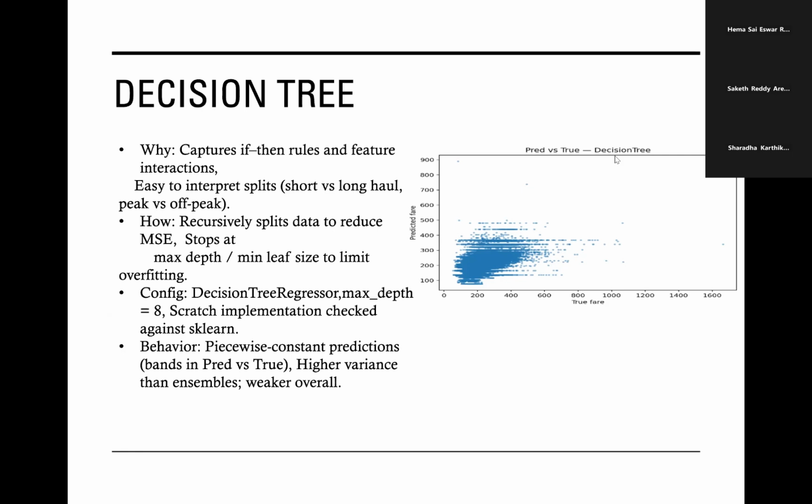This helps avoid extreme overfitting, but the model still produces piecewise constant predictions, which show up as visible bands in the predicted versus true plot. The tree does learn useful regimes like short haul versus long haul, but as a single tree, it has higher variance than ensembles. So overall, it's weaker than random forest or gradient boosting.